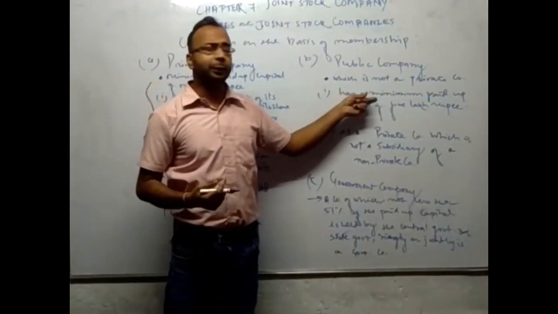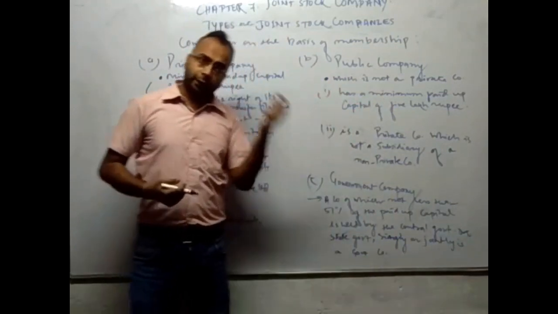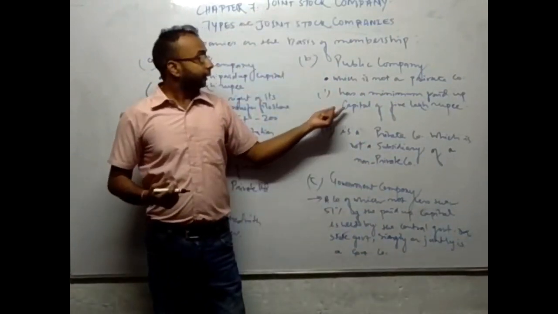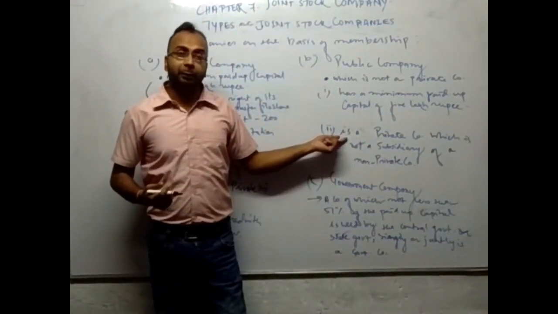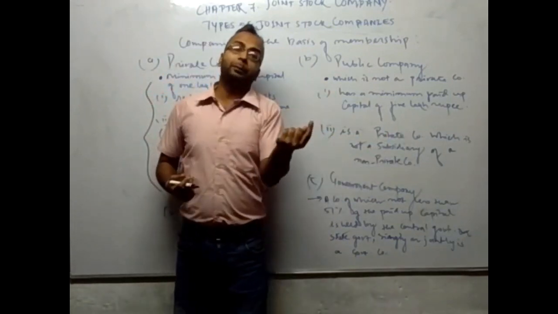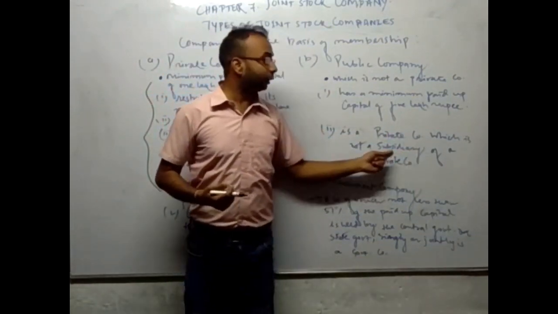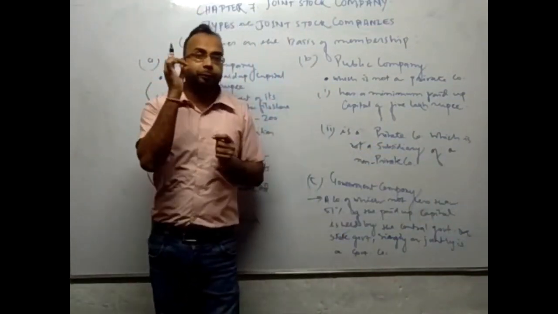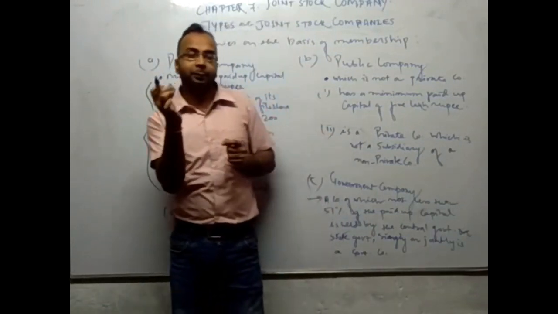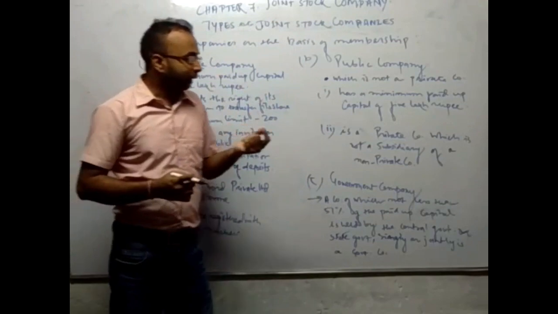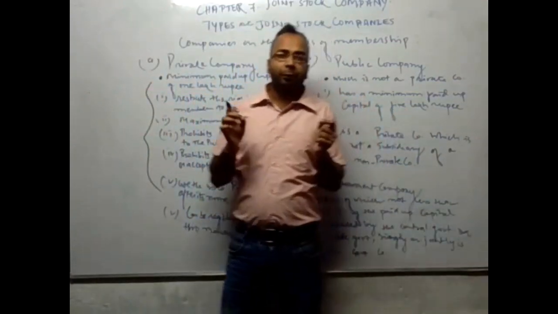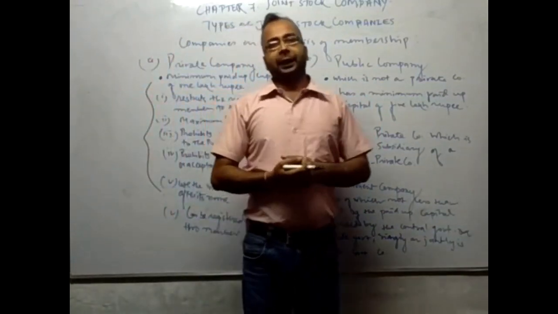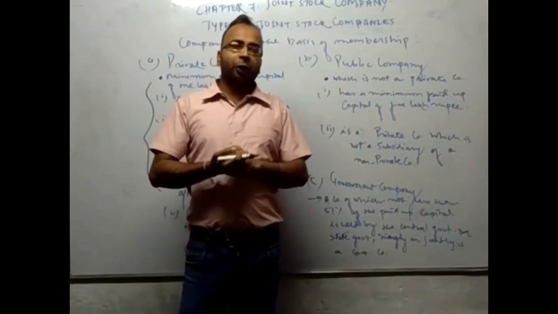It has a minimum paid up capital of rupees 5 lakh. This company should have a minimum paid up capital of rupees 5 lakh. A private company can also be a public company if it is not a subsidiary of a non-private company. A public company can also be a private company, but it should not be a subsidiary of a non-private company. And there is no restriction on the maximum number of members. Minimum 7 members are required to form a public company. So this is all about a public company.